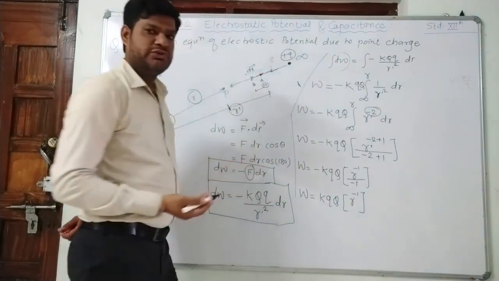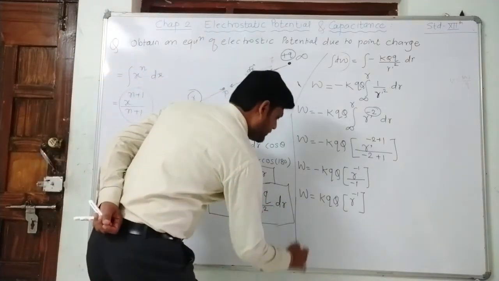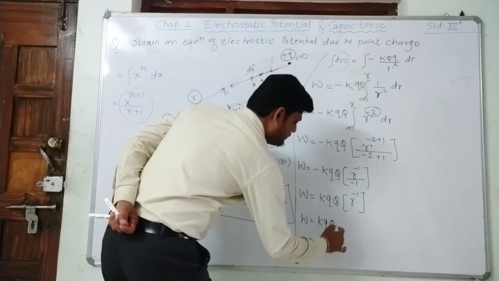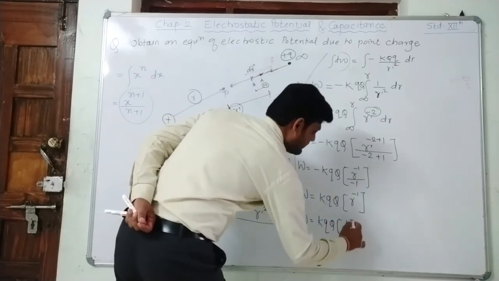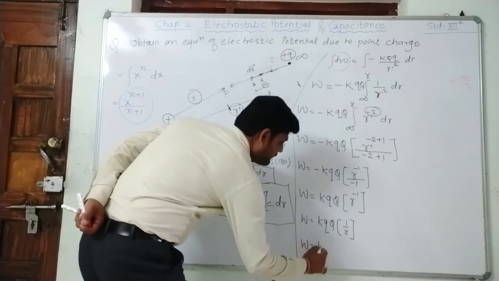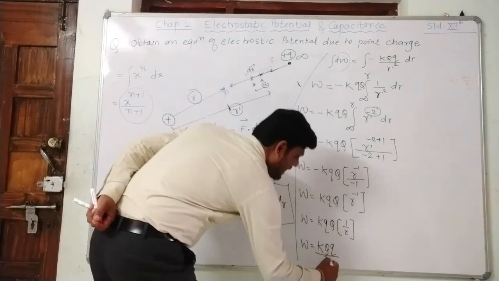R raised to minus 1 means we can write 1 by R. So W equal to K Q into q, it is 1 by R. So finally what is the work done? W equal to K Q into q divided by R.